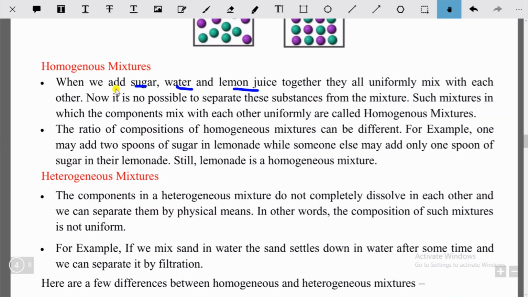So here we have seen in homogeneous mixtures that the particles are uniformly distributed and cannot be separated from each other. So heterogeneous mixtures are the opposite of homogeneous mixtures. The components are not uniformly distributed, that's why they can be separated by physical means. This is very important. Physically you can separate them. For example, if you mix sand in water, the sand settles down in water after some time, and we can separate it by filtration. So this is a very easy example.